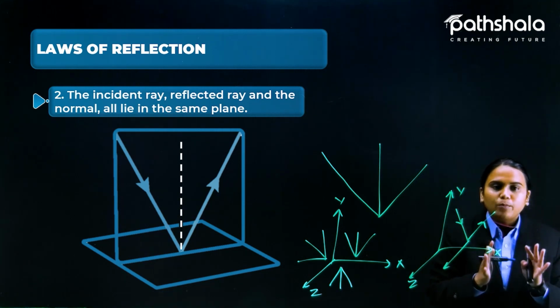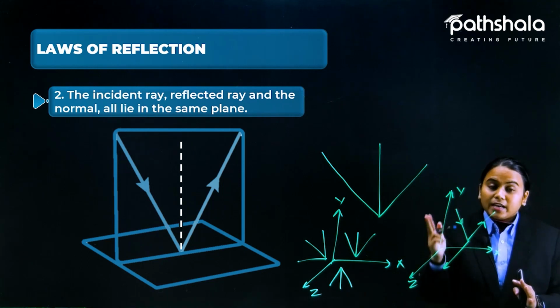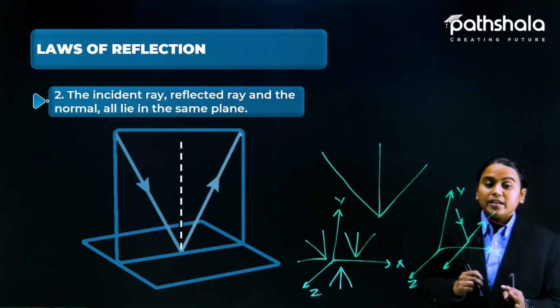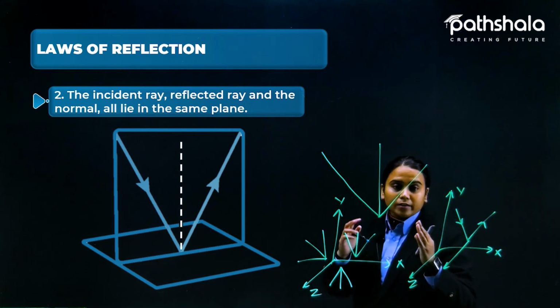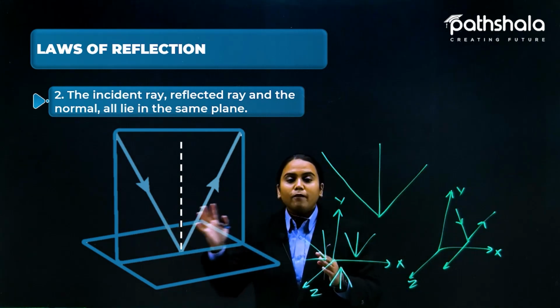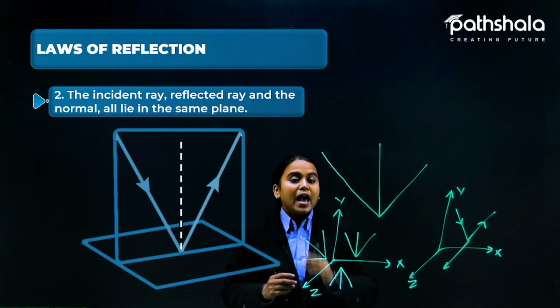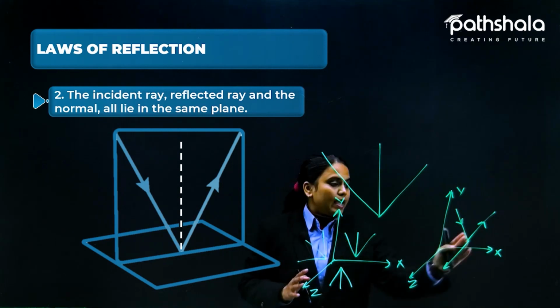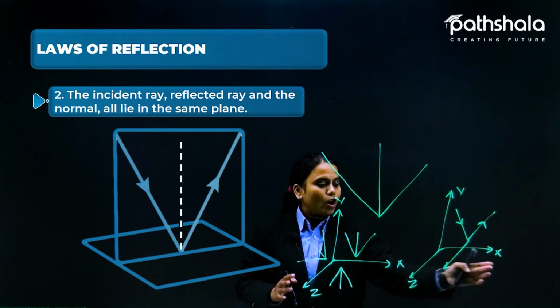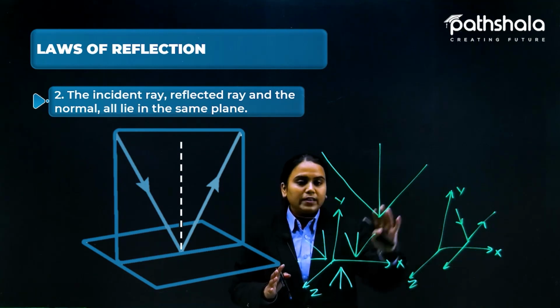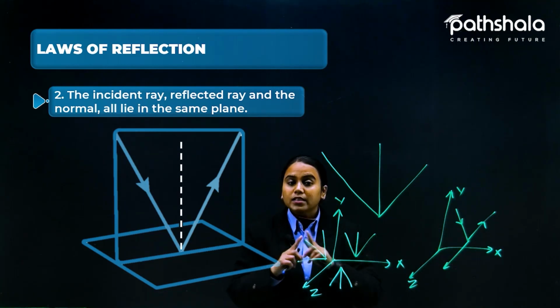It won't be possible. That is the particular point: whatever the direction of these three rays, all of them lie in a single plane, and that plane could be xy, yz or xz. It could be any of these three, but it should be a single plane.